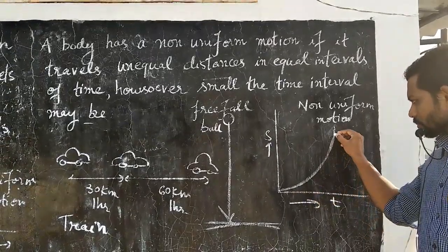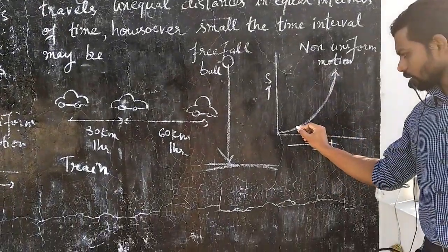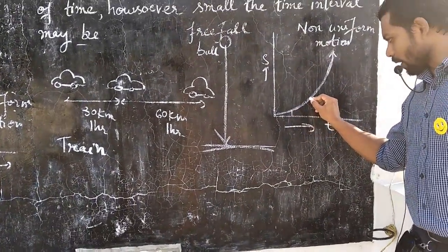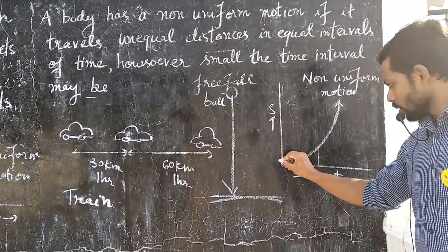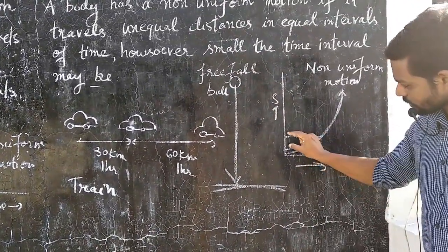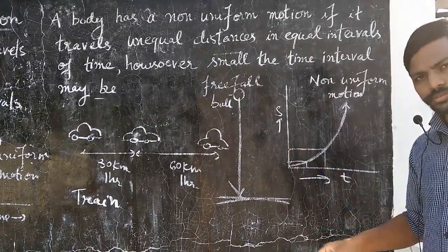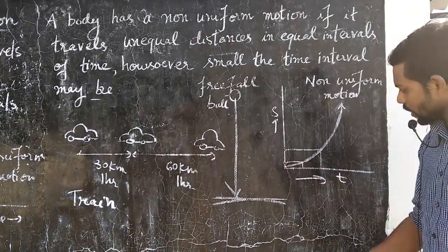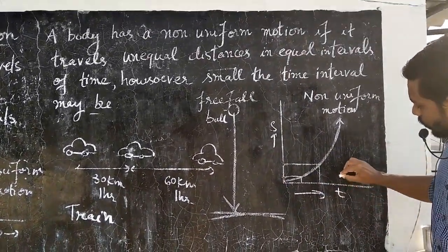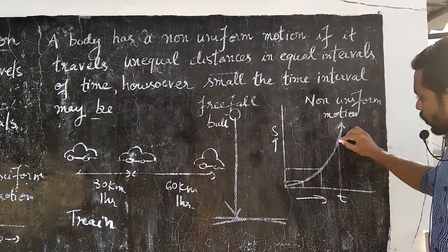Right? So you can see here, for equal intervals of time, the distances covered, you can see the distances covered is different. Unequal distances are covered for equal intervals of time. You can see here again, I'll take one more time interval, you can see here.